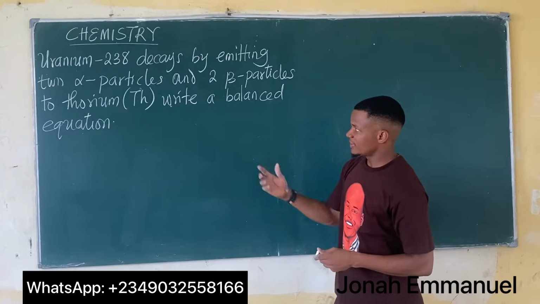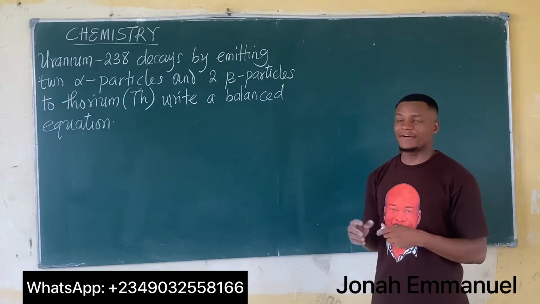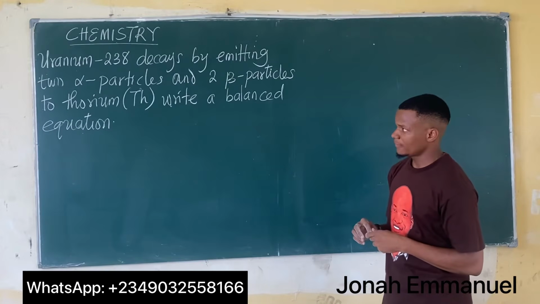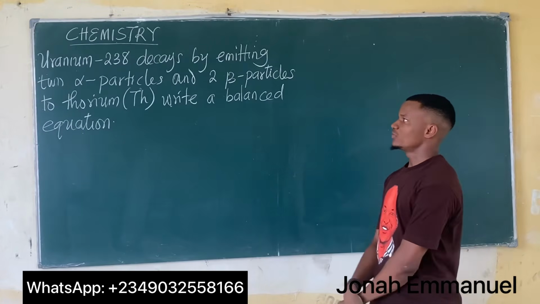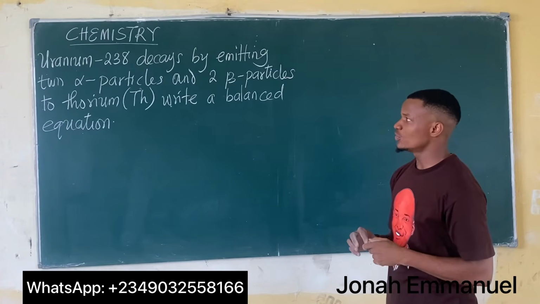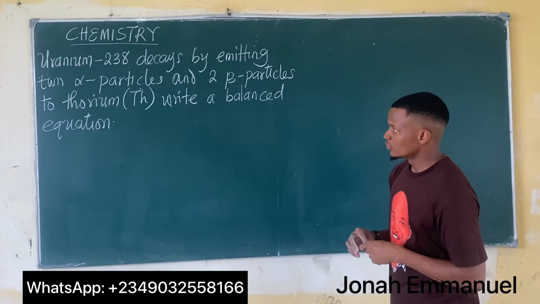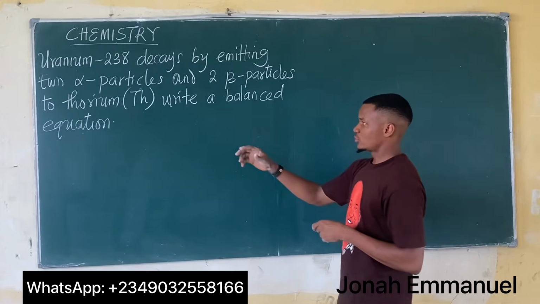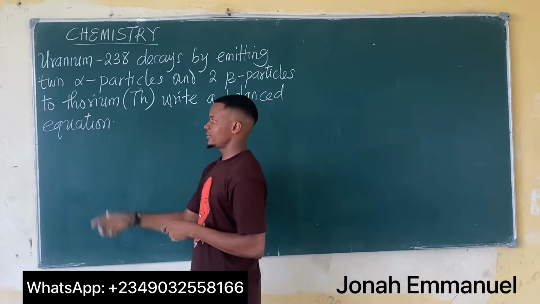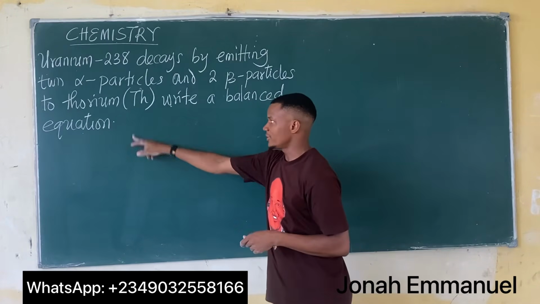Alright, so let's take this simple example to help us understand the concept of alpha beta decay. This question says uranium-238 decays by emitting 2 alpha particles and 2 beta particles to thorium. Thorium is an element whose symbol is Th.